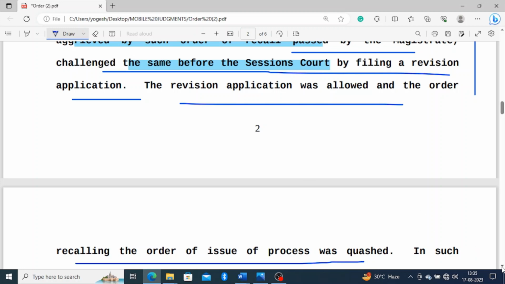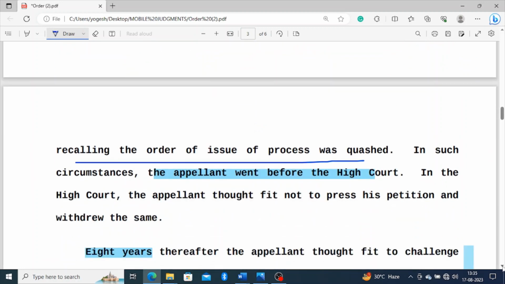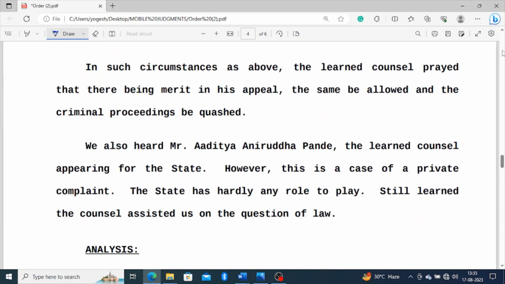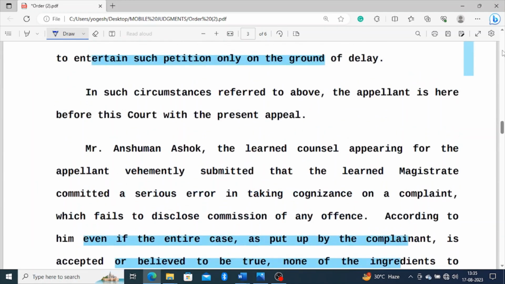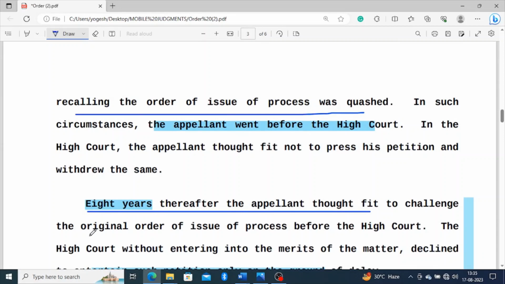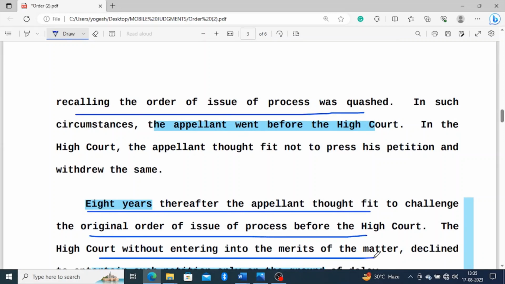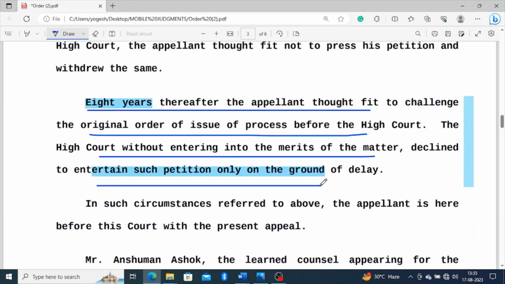So now the accused, aggravated by that order, challenged it before the Honorable Court of Bombay, but after 8 years. 8 years after, the appellant thought it a fit case to challenge the original order for the issue of process before the High Court. The High Court, without entering into the merits of the matter, declined to entertain such petition on the ground of delay.